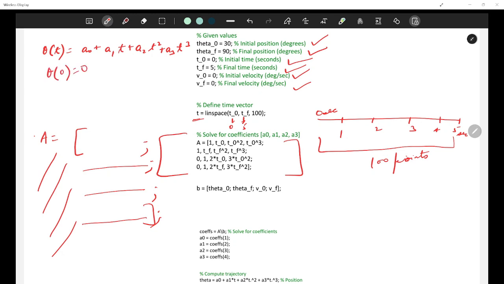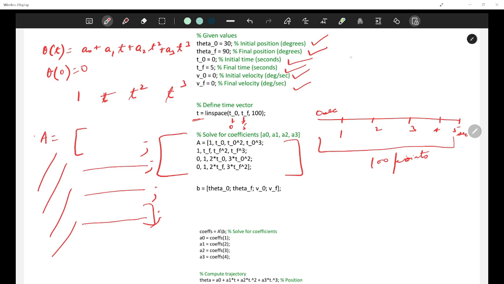I am writing it in this form where I have just omitted the coefficients. If I omit a0, I'll get 1; if I omit a1, I'll get t; if I omit a2, I'll get t square; if I omit a3, I'll get t cube. I am omitting all the coefficients because I want to take them into some other matrix.